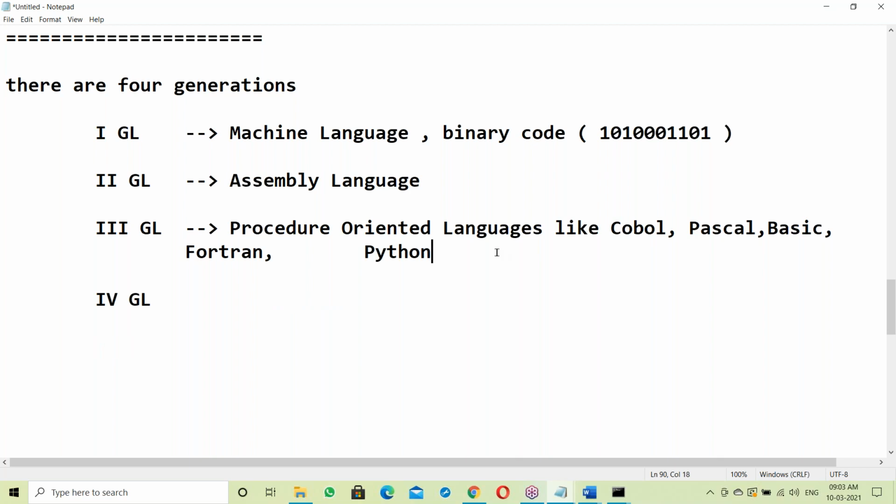AutoCAD, for civil drawing and mechanical drawing, uses some AutoCAD Lisp, and that also comes under procedure oriented. Next, one more, PL SQL. In databases there is PL SQL, and that also comes under procedure oriented.